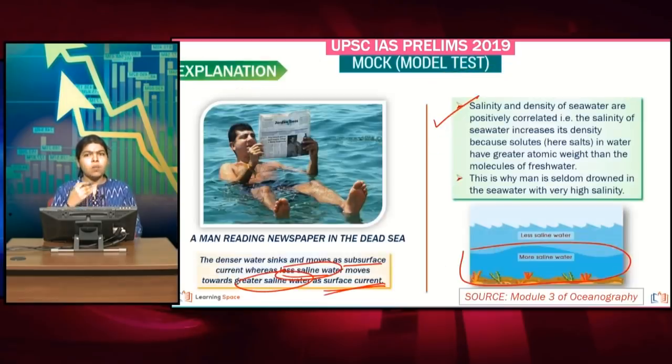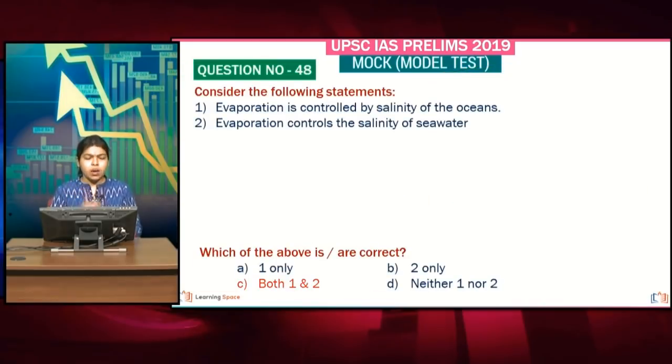So here in fact both the statements are correct. And now moving on to another question of oceanography. Evaporation controls the salinity. So this statement may look tricky at the first look, but if you analyze it, it is actually quite simple. Evaporation controls the salinity of water. Yes, that is true. Greater is your evaporation, greater will be the salinity of the seawater, because when the water gets evaporated, what is left behind? All you have is mere salt. So that is how, greater the evaporation, greater will be the salinity of the seawater.